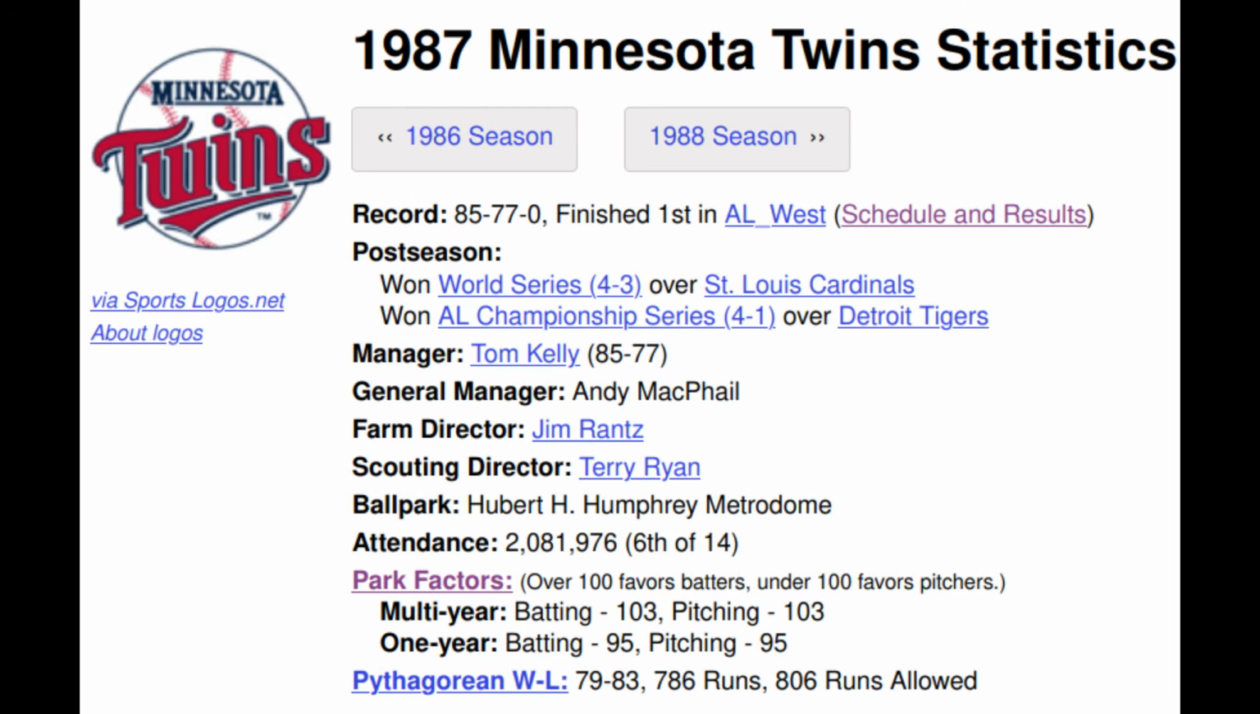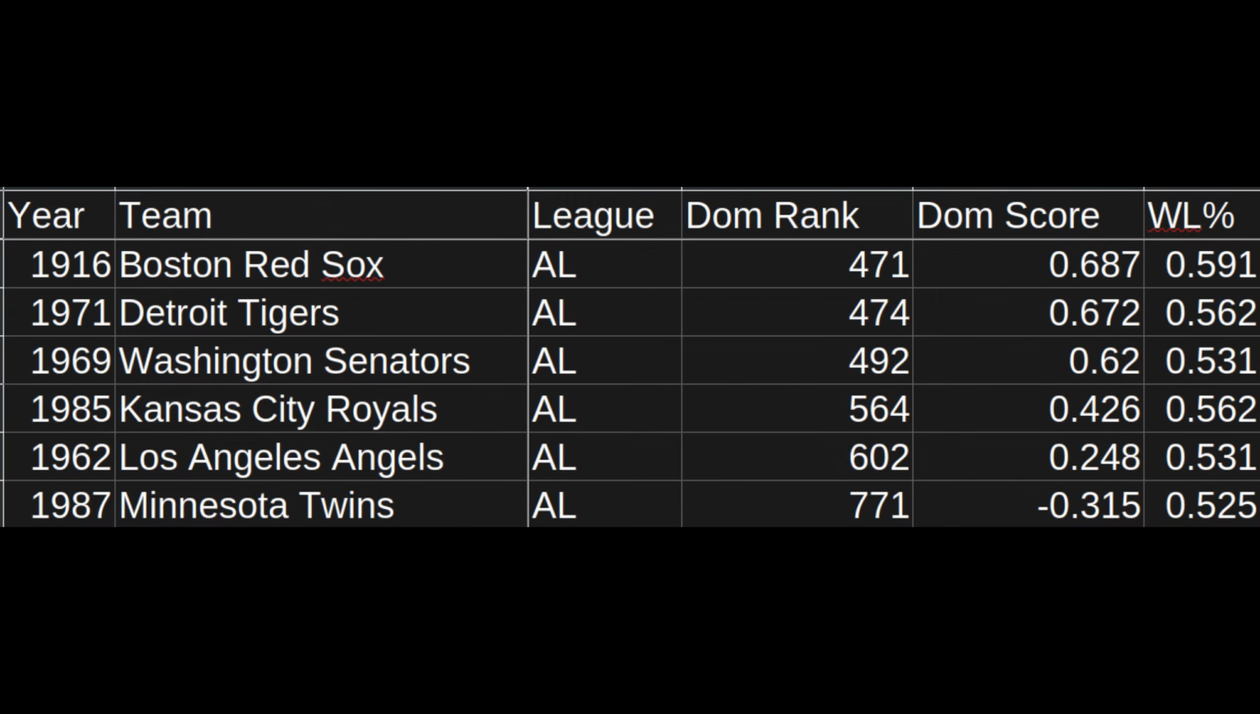The 1987 Twins had a Pythagorean won-loss percentage of under .500. In other words, they allowed more runs than they scored. In fact, in domination index terms, the 1987 Twins are one of the worst World Series winners of all time. They featured a negative domination index score. Okay, can you seriously say that the 1987 Twins belong in a greatest teams project, but not the 1922 Browns?